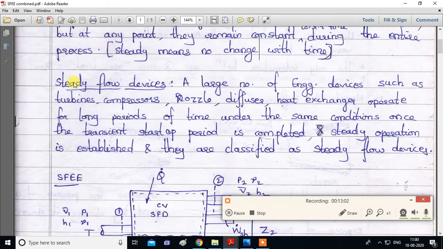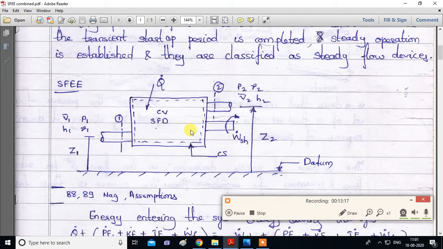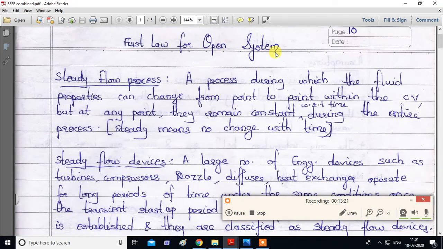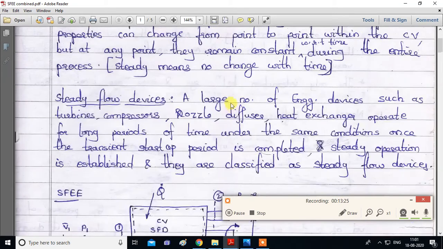So we have seen what the steady flow devices are, like compressor, turbine, nozzle, diffuser, heat exchanger, and the last one we saw, which is not mentioned over here, is a throttling device. Okay, so we'll do a derivation related to this open system. What is the first law for an open system? That equation we will derive now.